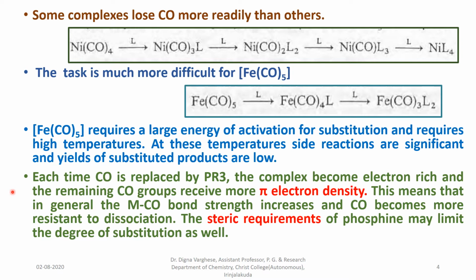Each time carbon monoxide is replaced by PR3 or L, the complex becomes electron rich and the remaining CO groups receive more pi electron density. This means that in general the metal-carbon monoxide bond strength increases and CO becomes more resistant to dissociation. The steric requirements of phosphine may limit the degree of substitution as well.